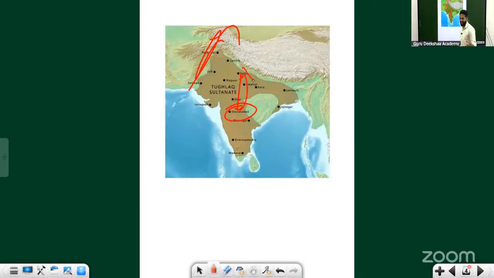Again, when he shifted, he made other nobles and other officials shift with him. Again, so many people died. Idea good, execution bad. Okay.